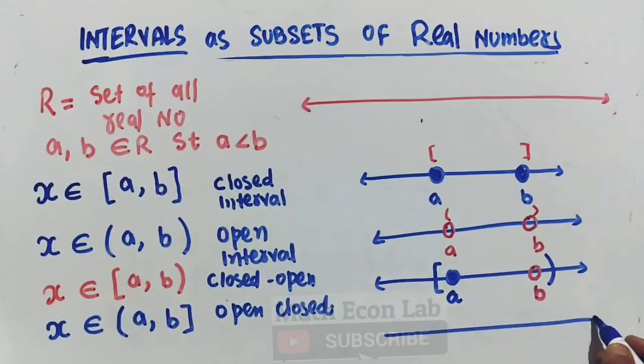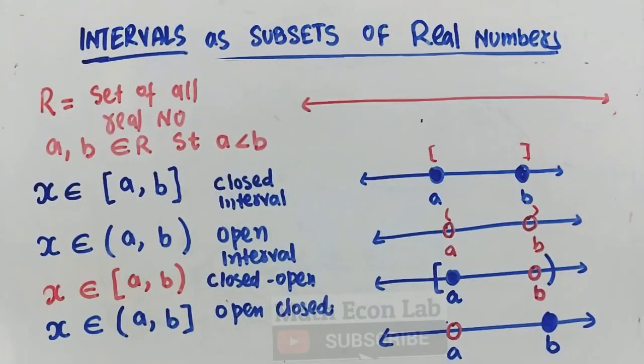And on the number line, from the left it is open, so let us put a hole here, and from the right it is closed. Let us color this. So these are basically the types of intervals.